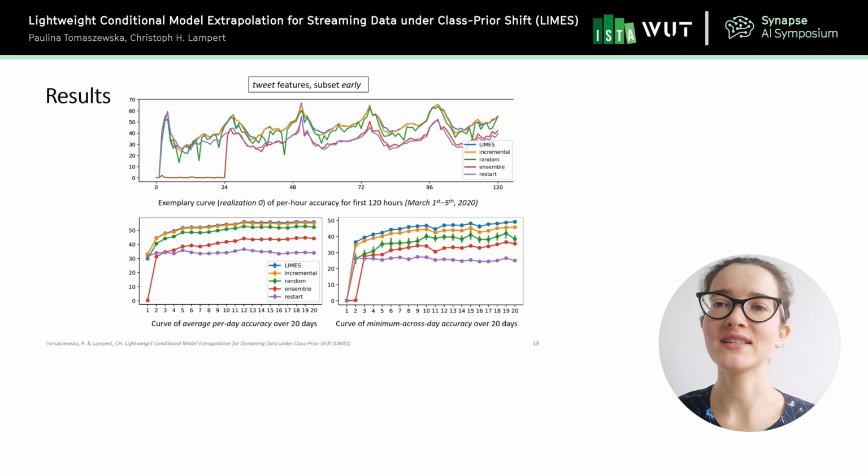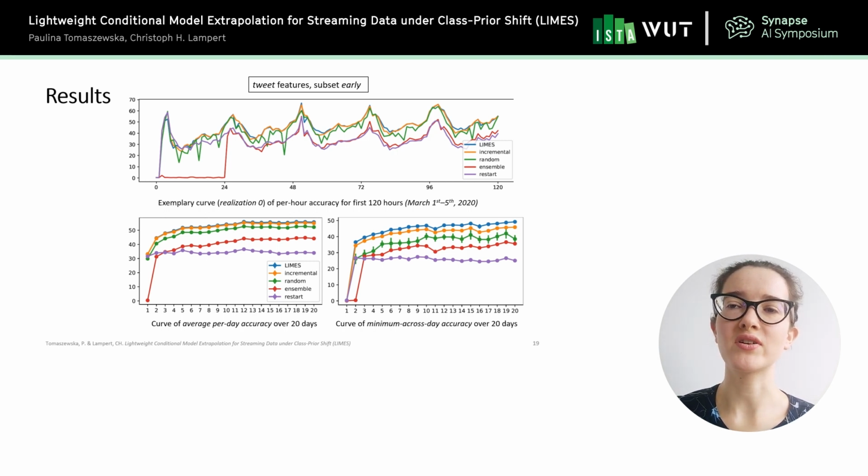On the right, we can see the case where we analyze the minimum across day accuracy. And here we can see a significant difference between Lime's and incremental. Here, Lime's works much better. And this is attributed to the fact that Lime's, instead of working well on average, is able to adjust to different scenarios, even to the most difficult ones.